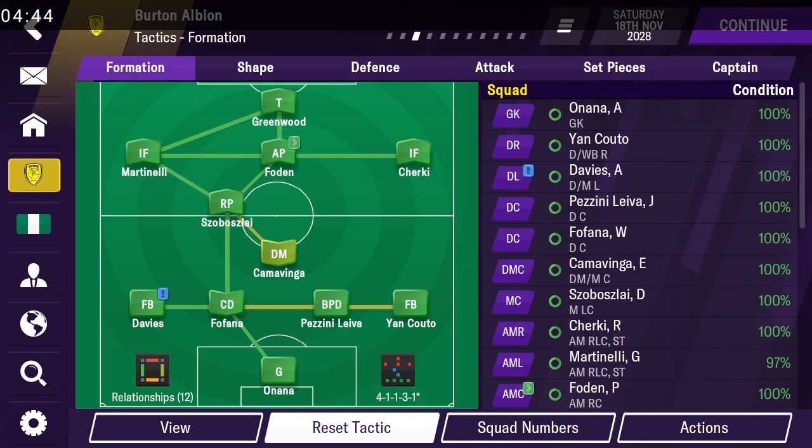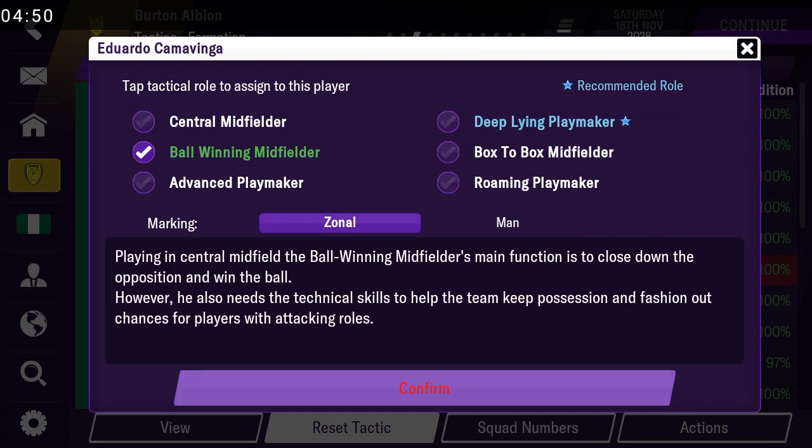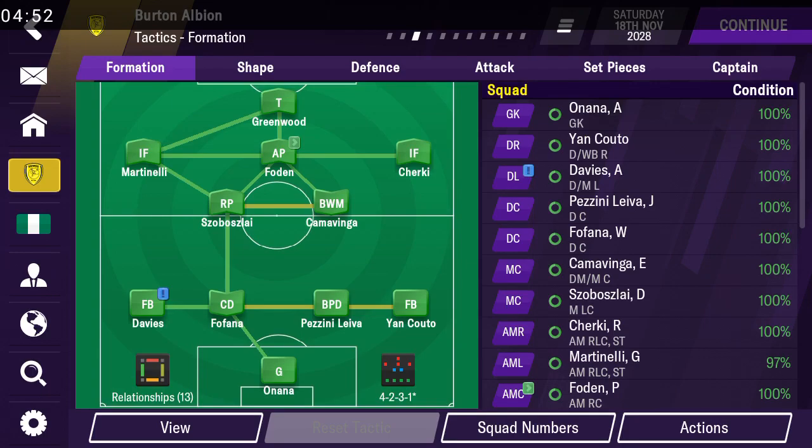Then the CM roles. Let me move Camavinga back here. Okay, the ball winning. So the CM roles, look at it here. Okay, let me use Szoboszlai as an example.